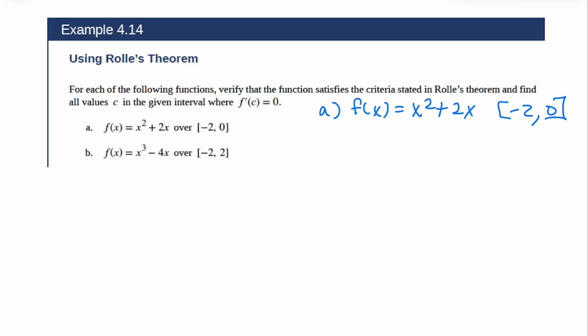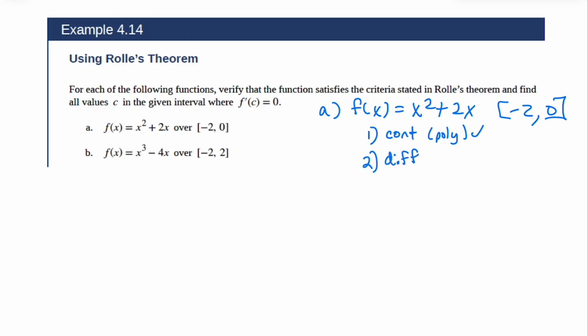The first thing we want to ask ourselves is, is it continuous? Well, it's a polynomial. So yes, it's continuous everywhere.